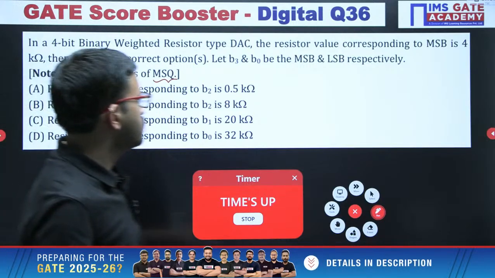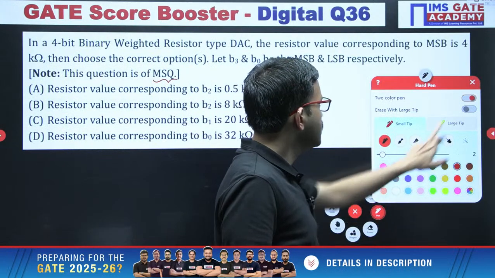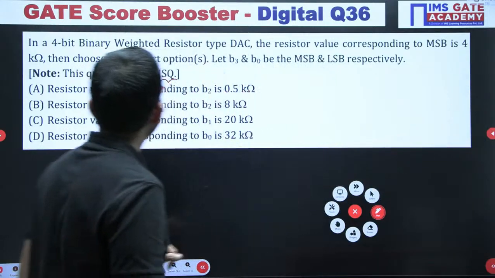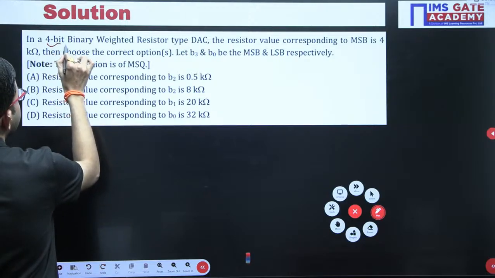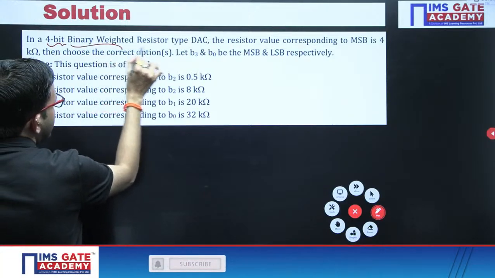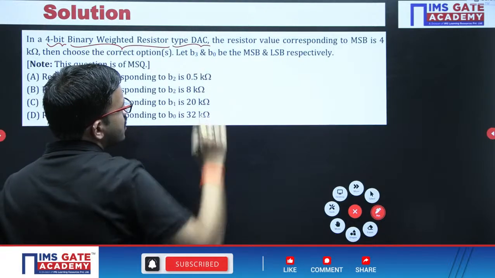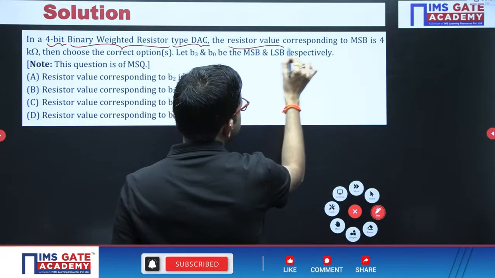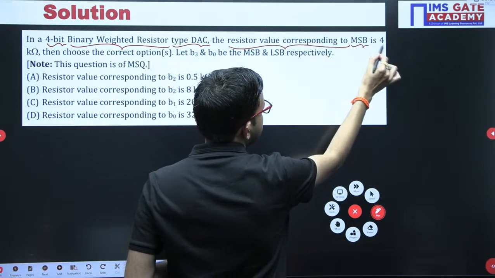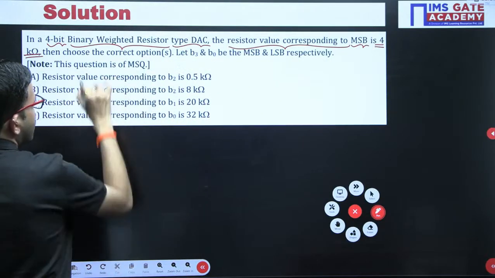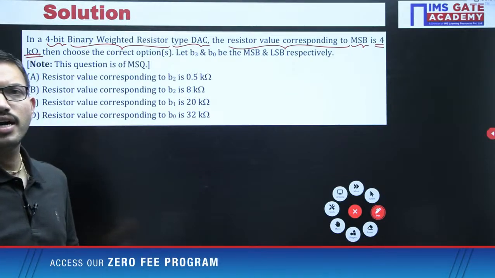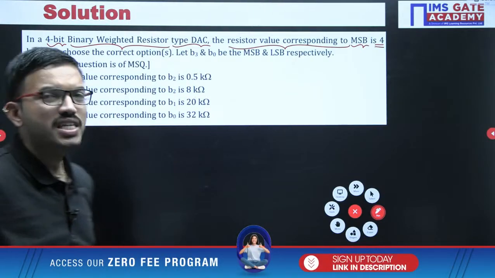Yeah, this question is simple. Here in this question, you are having a binary weighted resistor type DAC. You are having a 4-bit binary weighted resistor type DAC. They have given the resistor value corresponding to MSB, they have given 4 kilo ohm. They are asking, among the 4 choices, which option or options are going to be the correct one.